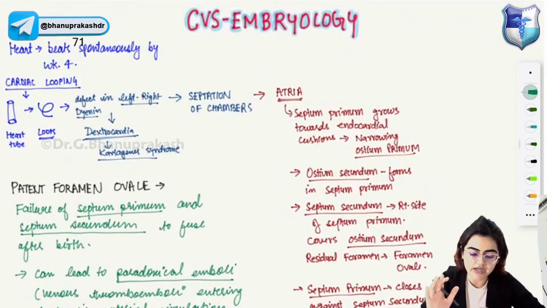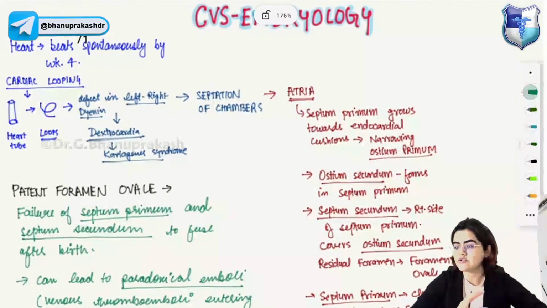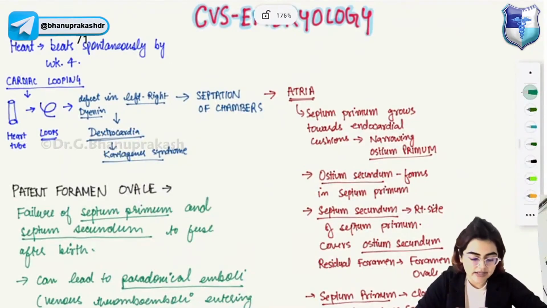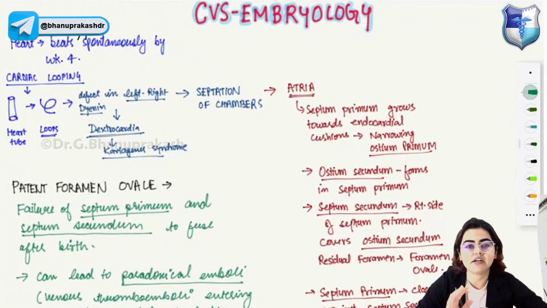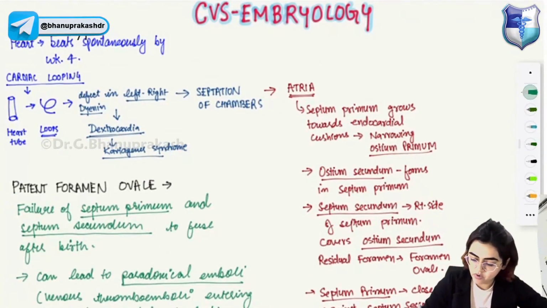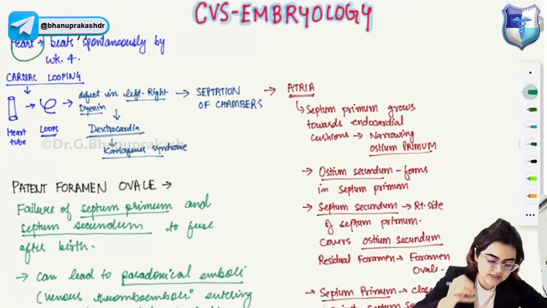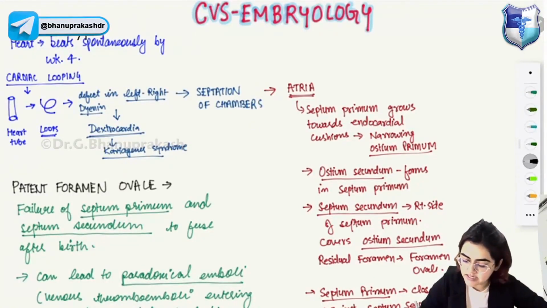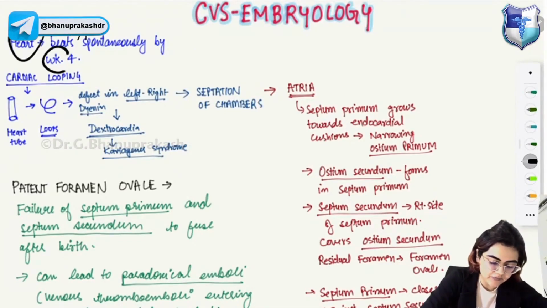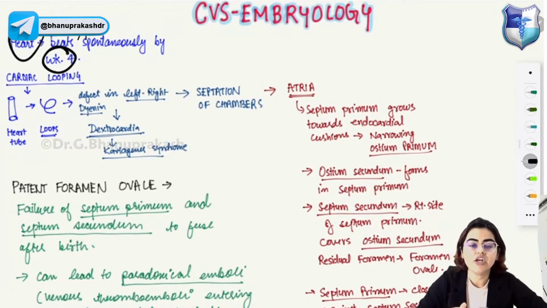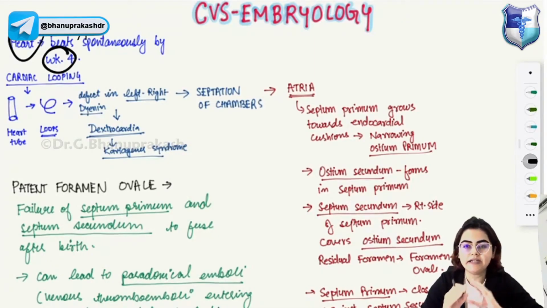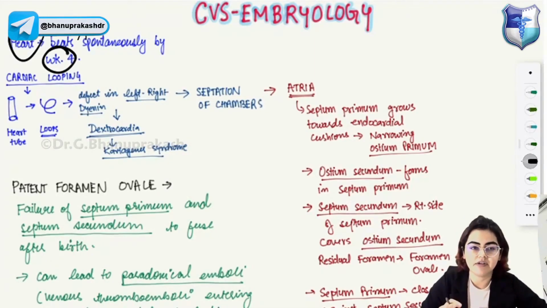Let's start with cardiovascular embryology first. In the cardiovascular system, let's first understand by what time the heart starts beating. The heart starts beating by week 4 of development. The heart will spontaneously start beating by the 4th week of development.